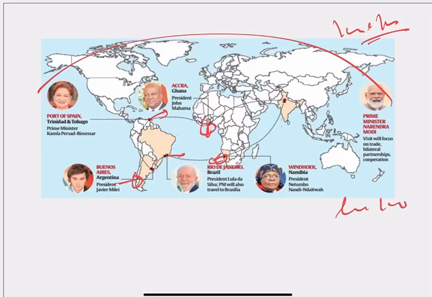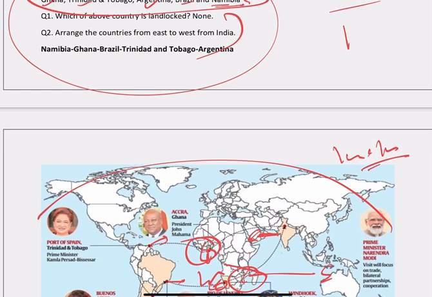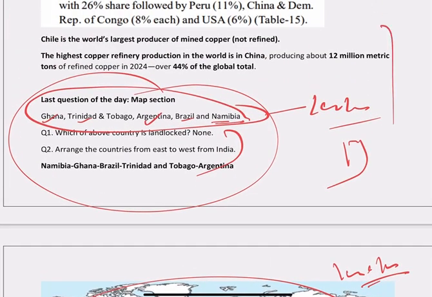First of all, then I asked you, जब यहाँ से move करेंगे from west here, which country will fall first? From east to west, arrange the countries. तो सबसे पहले Namibia will come, Ghana will come. So these practice will give you image of the map also. And beautiful learning. It's interesting. It's not a boring routine you do with the test series. For me, test series is always a secondary part of your prelims examination. सबसे पहले आप beginning से इन चीज़ों पे काम करना start करो. The idea you will develop about the questions, about the articles, it will help you for your prelims examination.